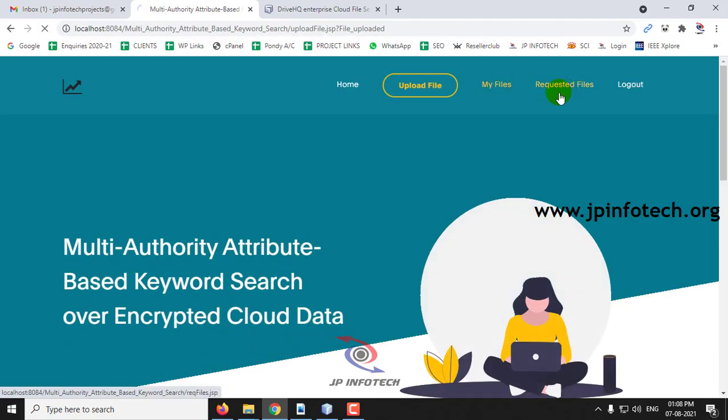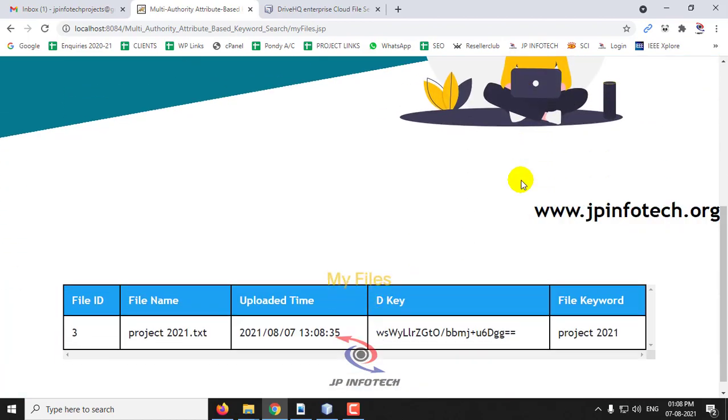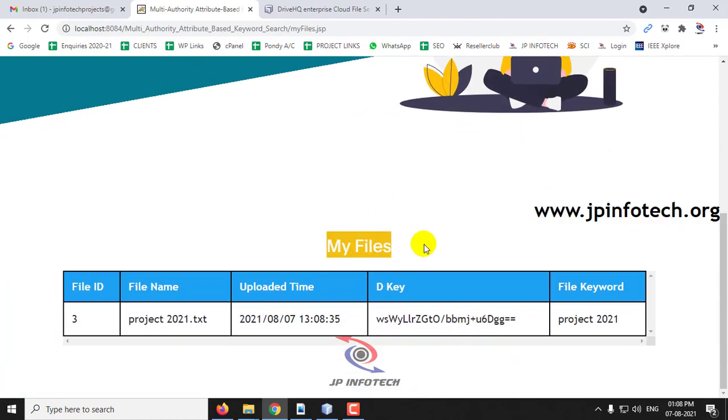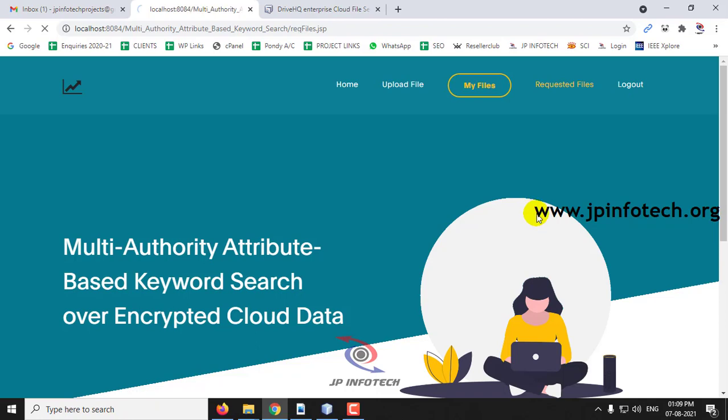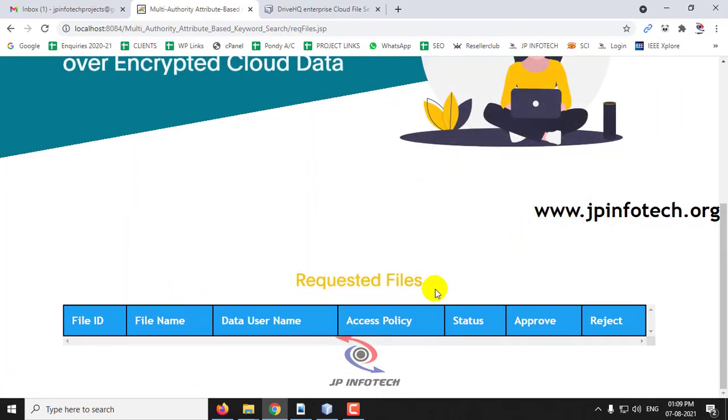Now if you go to the my files option, this is the my files option where you can see the file ID, file name, uploaded time with the decryption key and file keyword. So here you can see the date and time of it, and in the requested files you can see it is empty.